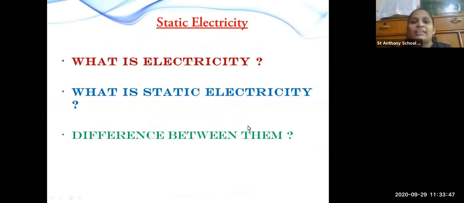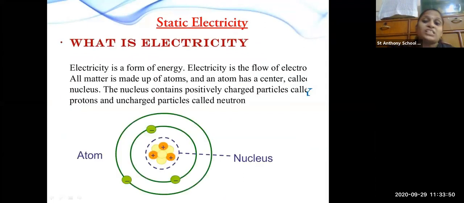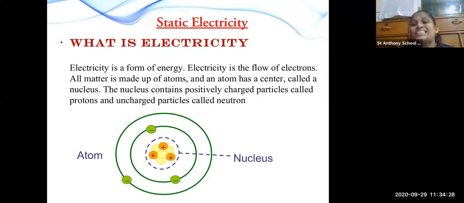For that, first of all, we should understand what is electricity. Electricity is a form of energy, and electricity is a flow of electrons. You can see here that there are different types of charges in electricity, positive charge and negative charge. You must have seen the cell. That cell also has positive as well as negative charge. That means they are showing the flow of electrons.